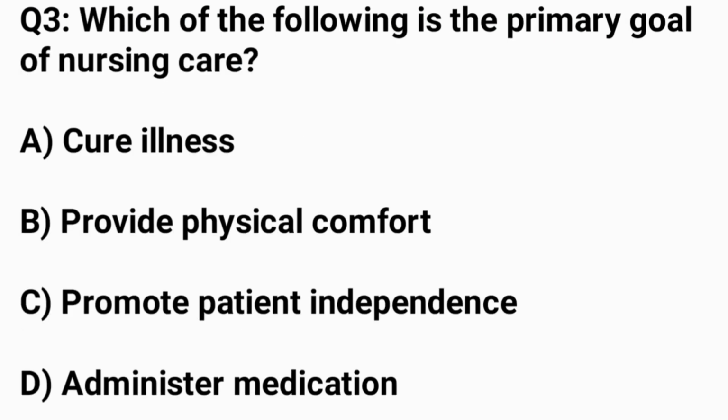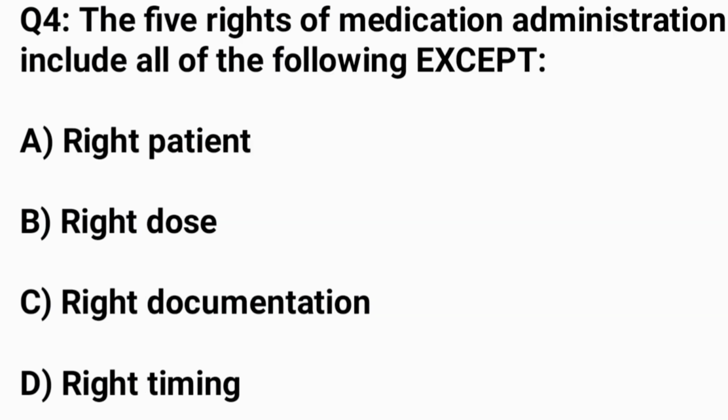Question number 3. Which of the following is the primary goal of nursing care? The correct answer C. Promote patient independence. Question number 4. The 5 rights of medication administration include all of the following except. The correct answer is option D. Right timing.